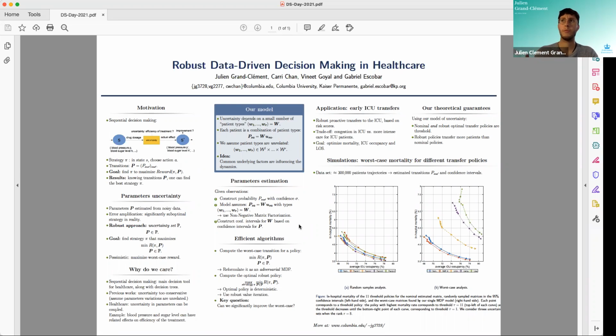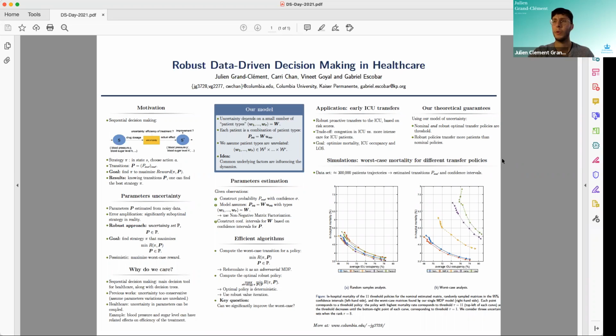But first, we are able to derive some theoretical guarantees on the proactive transfer policy because of our model. So we can show that a nominal, so a naive, policy that does not take into account the parameter uncertainty, and the robust policy, which takes into account this minimization problem on the worst case, are both threshold policies, which means that they choose a certain risk score, so a certain risk level for the patient, and proactively transfer all patients above that risk score.